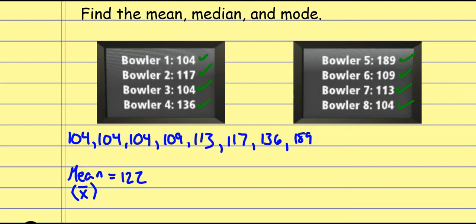So that's the mean. The median we start marking off from each end. And then once again, I am not going to cross these out. Maybe I'll underline them, put little dots. So there's the two ends. So it's like I'm crossing those out. But again, I don't cross them out just because I want to still be able to read them. And then I take another one off of each end. And when it's all said and done, I get down to these two values kind of tied for the middle. So these guys are tied for the middle. So what I do is I find the average of those two.